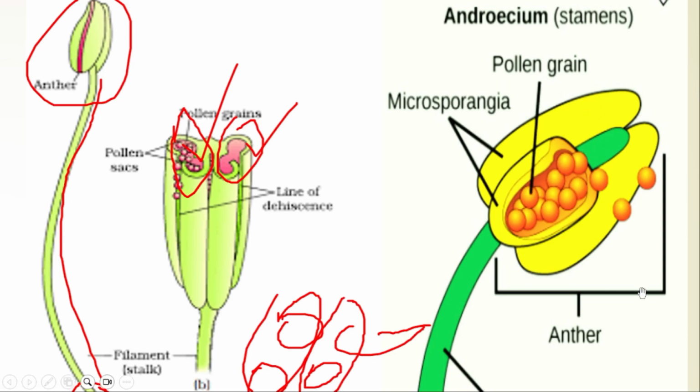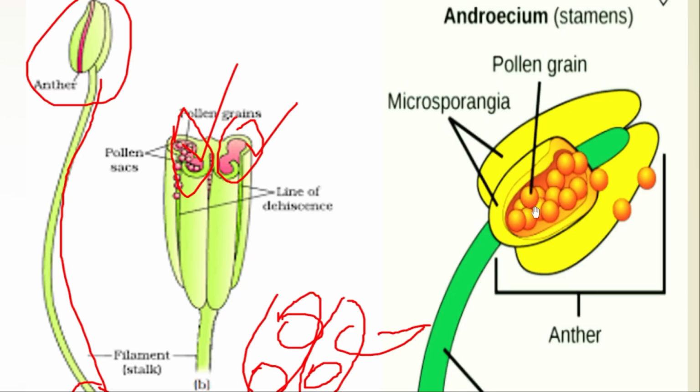This is one lobe and this one is one more lobe. This is one sac. That is said to be a pollen sac. Inside that there will be small tiny pollen grains as we call them. See here, 1, 2, 3, 4. I can count them easily, isn't it? So these are the male reproductive part, pollen grains.